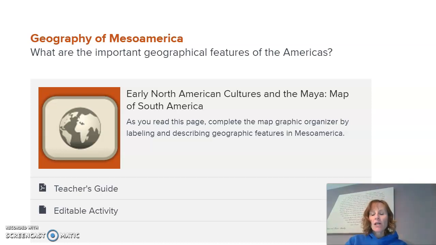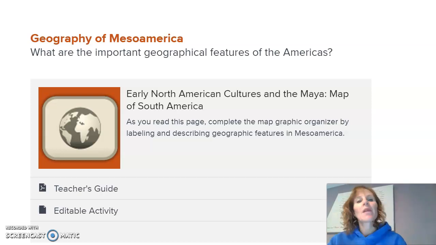Tributaries. A tributary is a small river or stream that simply leads into a larger river, lake, or body of water. Okay, so a tributary is a small body of water that flows into a large body of water. Civilization, just a human society, and flourish. If something flourishes, it does well.